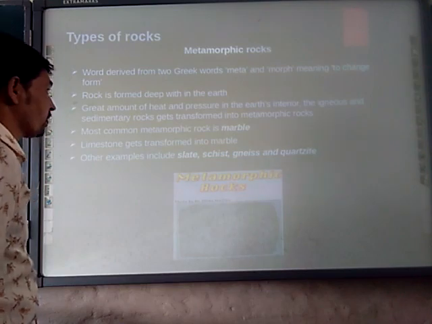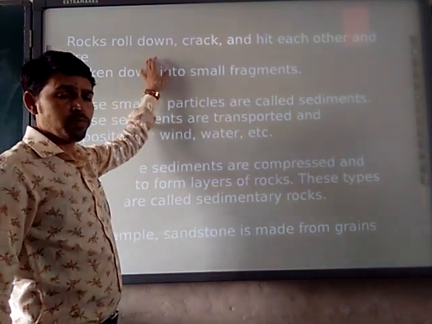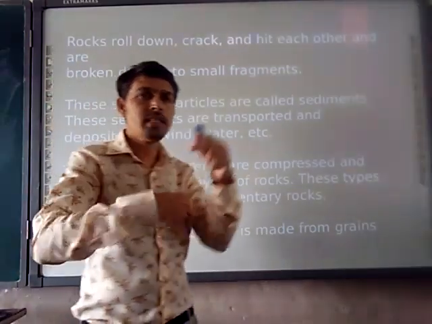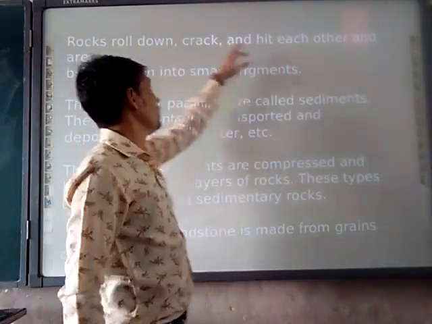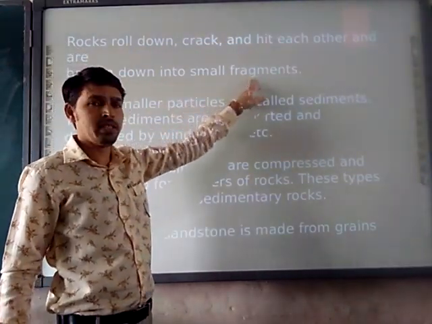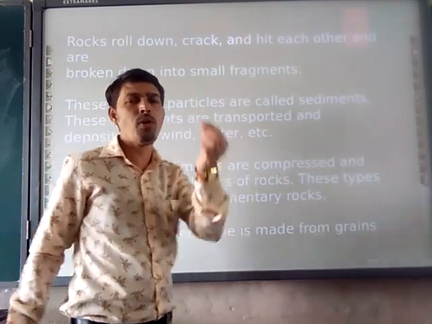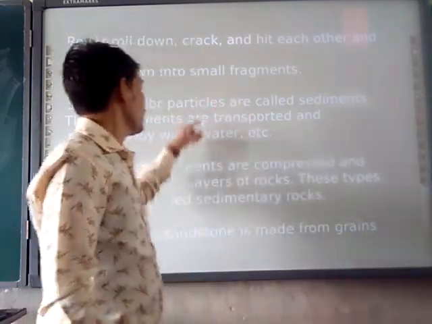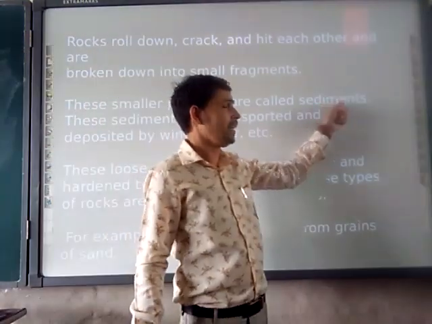Next, see, rocks roll down. The rocks roll down, they crack, hit each other and break into small fragments. These smaller particles are called sediments.